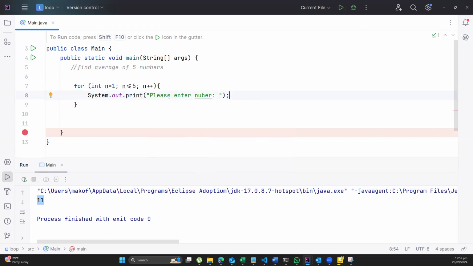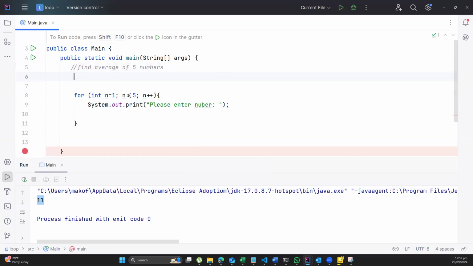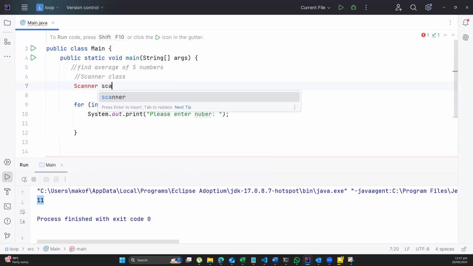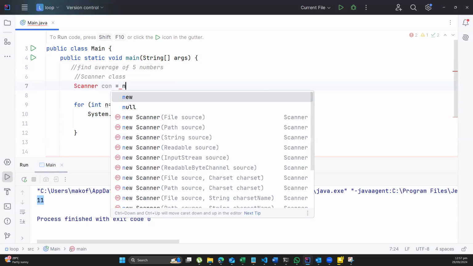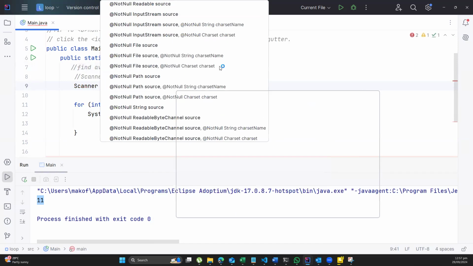Now, I've told the person to please enter a number, so I must receive the number. And in order for me to receive the number, I would need the Scanner class. So over here, I'll have Scanner, or Scanner, let me say con, is equal to new Scanner(System.in).